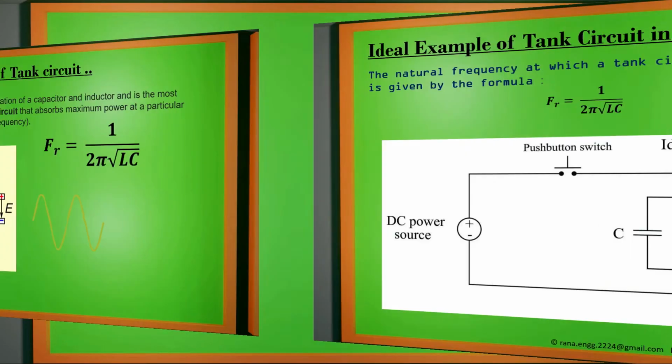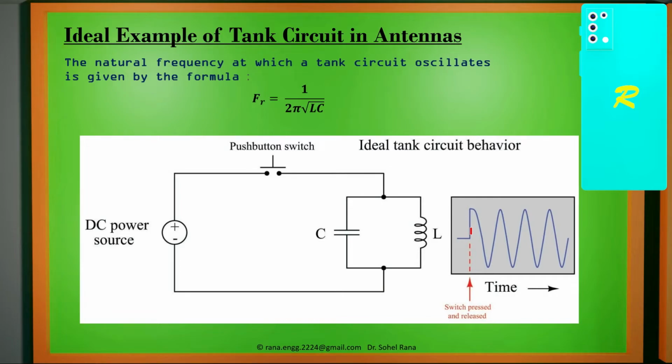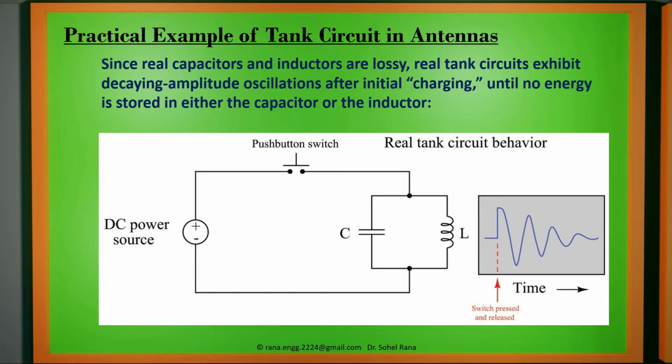So a tank circuit can be used in antennas where we will have a push switch. Once we close it, then we will remove it. There will be one capacitor and one inductor, and they will continuously charge and discharge and create the oscillation, the waves. Waves will be transmitted in air.